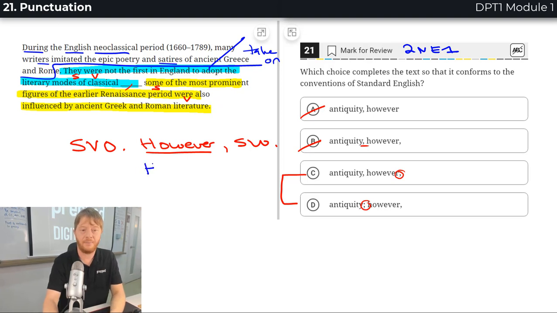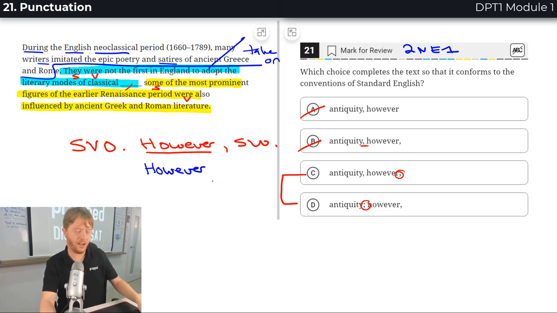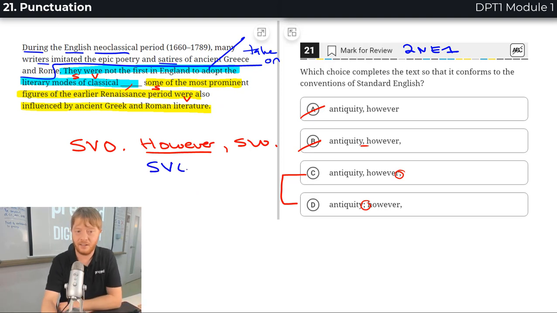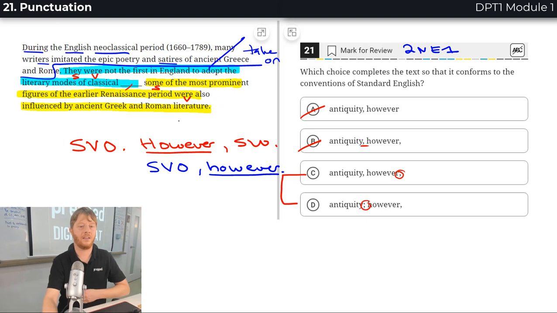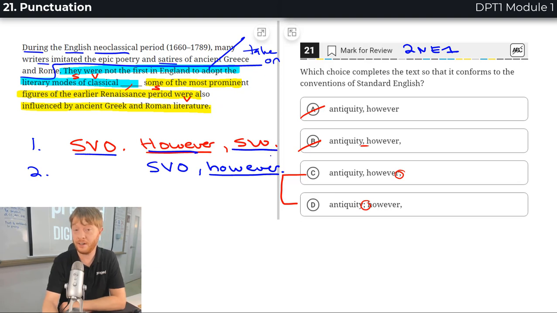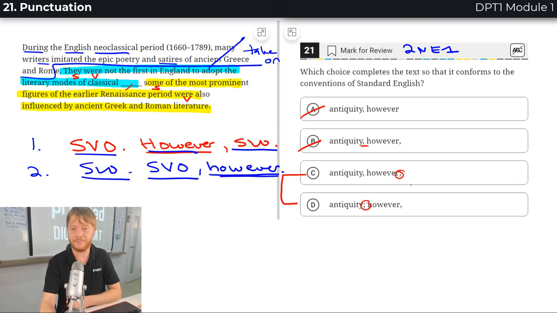Alternatively, now this is something that you may or may not know, you could put them not at the beginning. Don't write that down. Alternatively, you could put them at the end of a sentence. So you could put it right here. However. So instead of saying it's raining, however, we're going outside on a picnic, you can say it's raining, we're going on a picnic, however, at the end of a sentence.